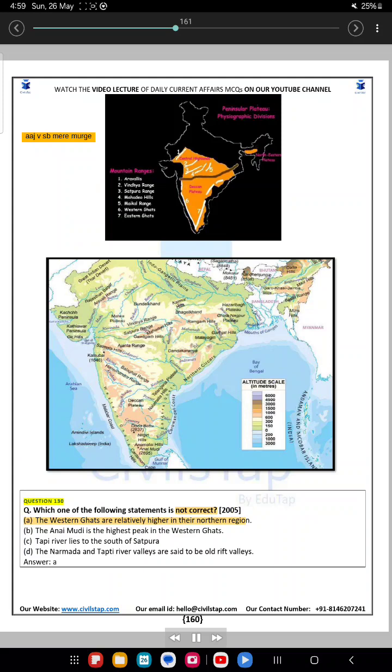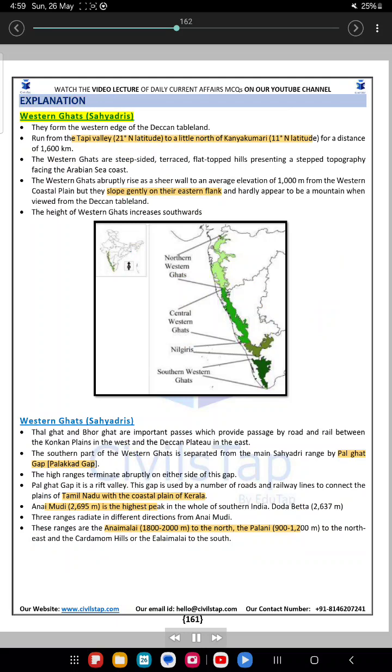Question 130. Which one of the following statements is not correct? 2005. A. The Western Ghats are relatively higher in their northern region. B. The Anaimudi is the highest peak in the Western Ghats. C. Tapi River lies to the south of Satpura. D. The Narmada and Tapi River valleys are said to be old rift valleys. Answer, A.